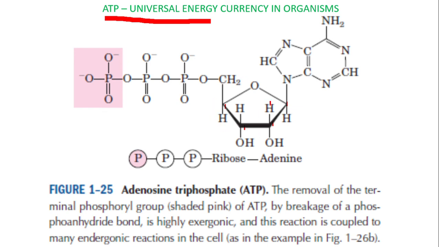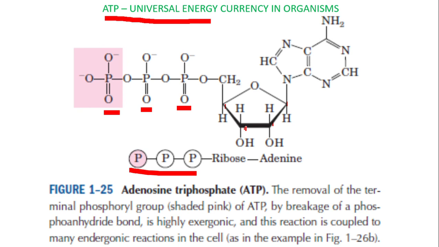So ribose plus adenine is equal to adenosine. Then it is adenosine triphosphate. Tri means how many? 3. Phosphate 1, phosphate 2 and phosphate 3. So this is the structure of adenosine triphosphate. The hydrolysis of adenosine triphosphate is highly exergonic. It releases a large amount of energy.